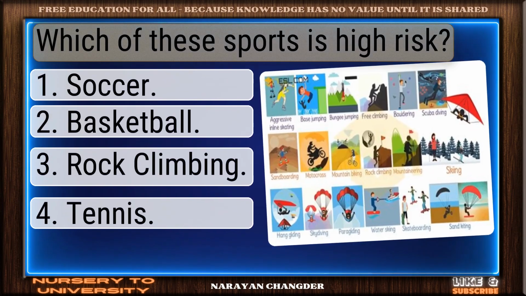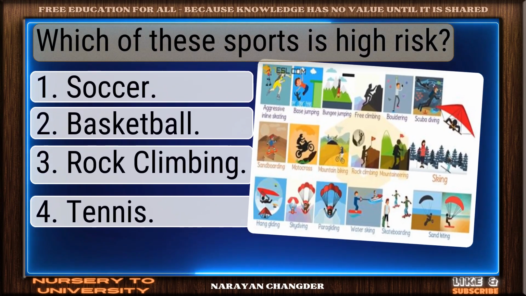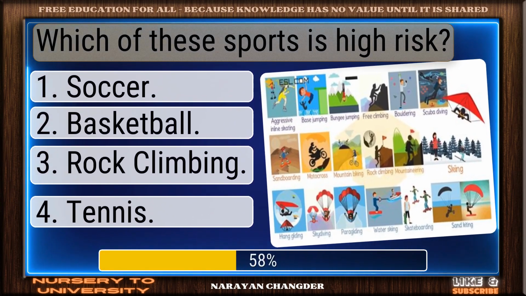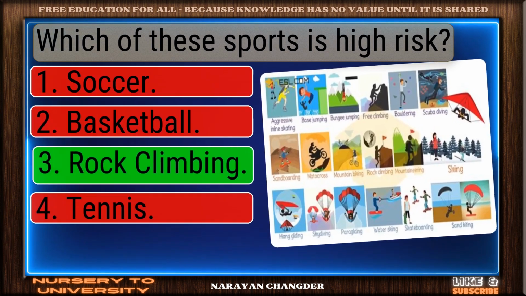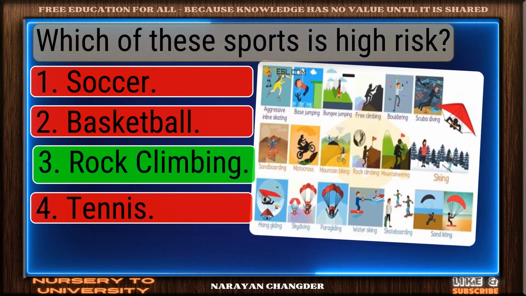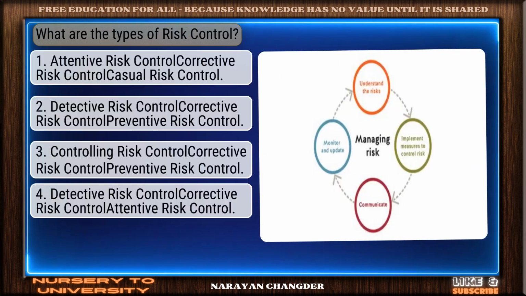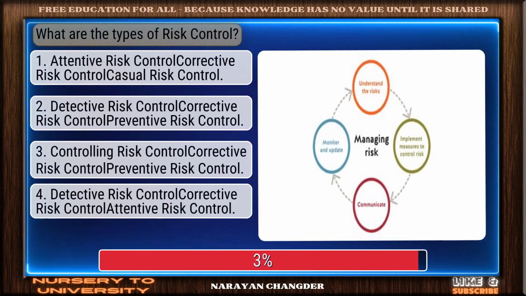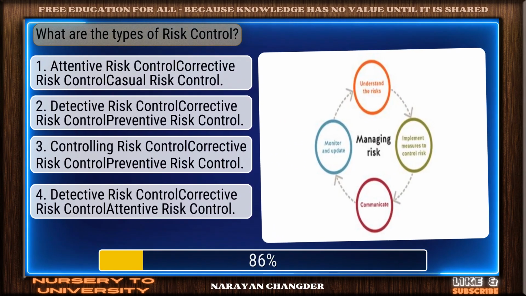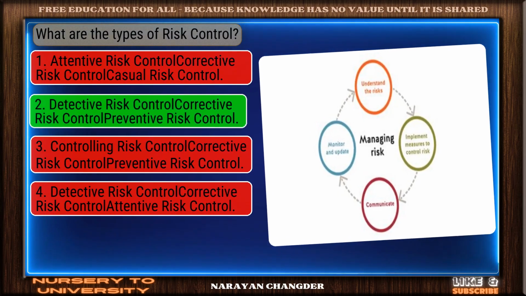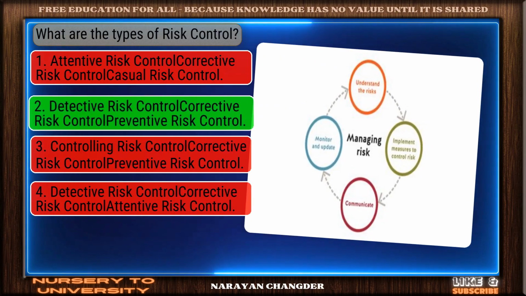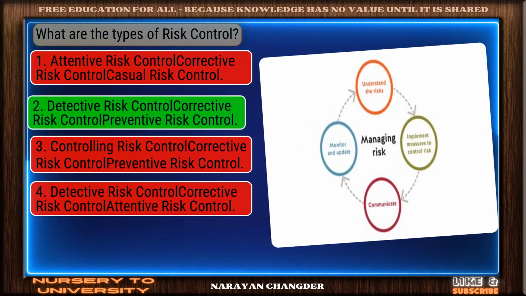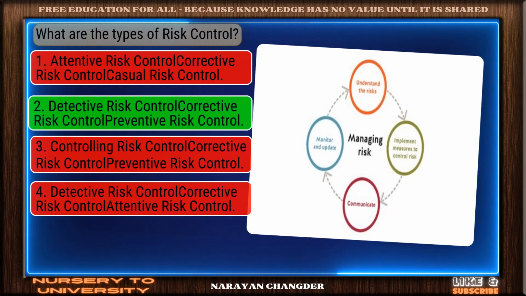Question number 29. Which of these sports is high risk? Exactly. Rock climbing makes sense and it is right choice. Question number 30. What are the types of risk control? Excellent. Detective risk control, corrective risk control, preventive risk control is a brilliant choice.